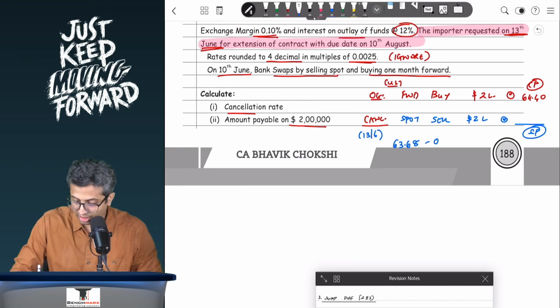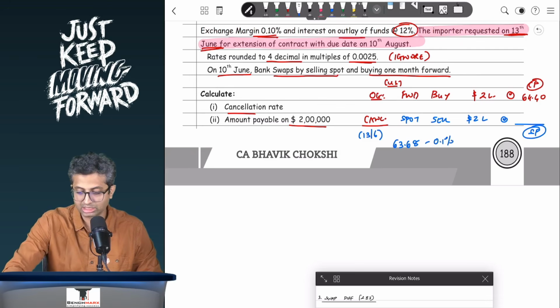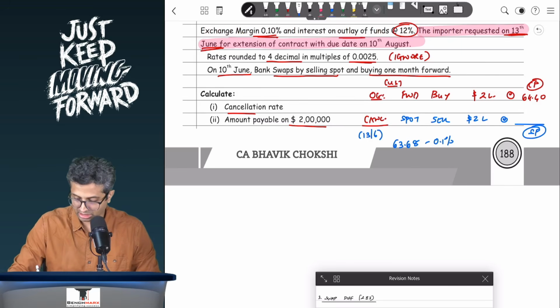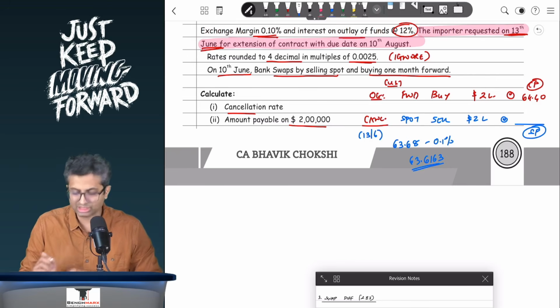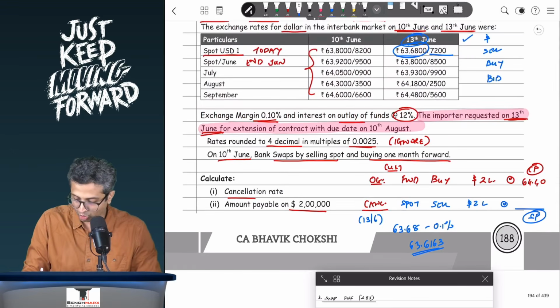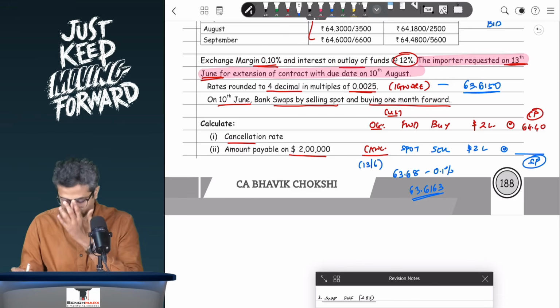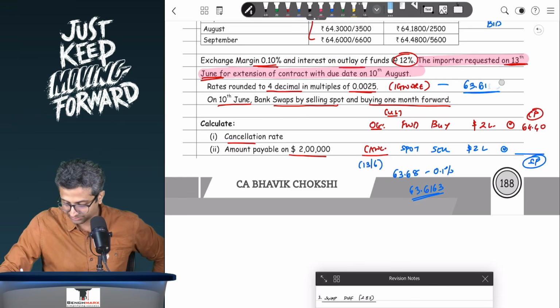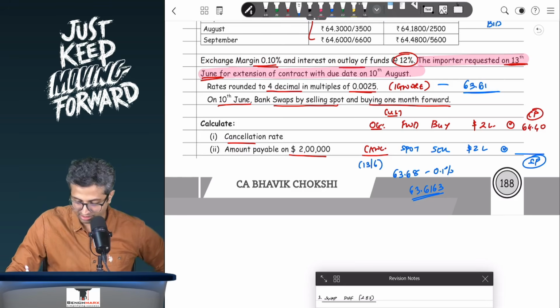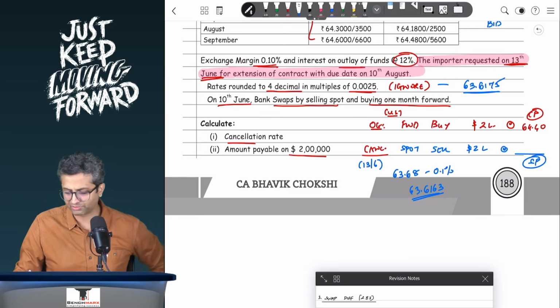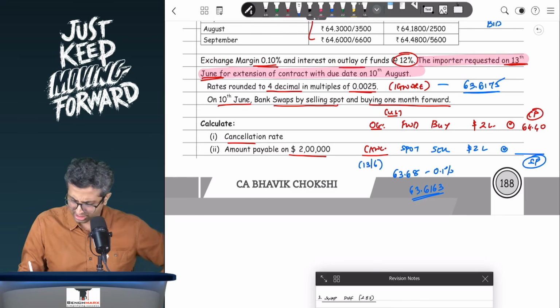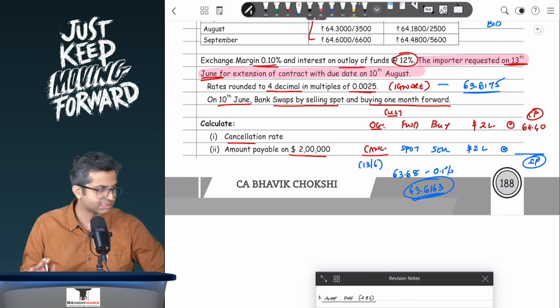So over here, this is a reduction of 0.1%, and hence 63.68 minus 0.1% will come to, let us say, 63.6163. Now this is your rate had there been no rounding off. However, if you are told to round off to the nearest, well, this will be 63.6150 if I were to round off. Otherwise, I'll leave it at 63.6175. Sorry, 63.6175, since the closest number is 75 in the multiples of 0.0025. So this would be the rounded off rate. But if that is not the case, then 63.6163 is something that you will take.